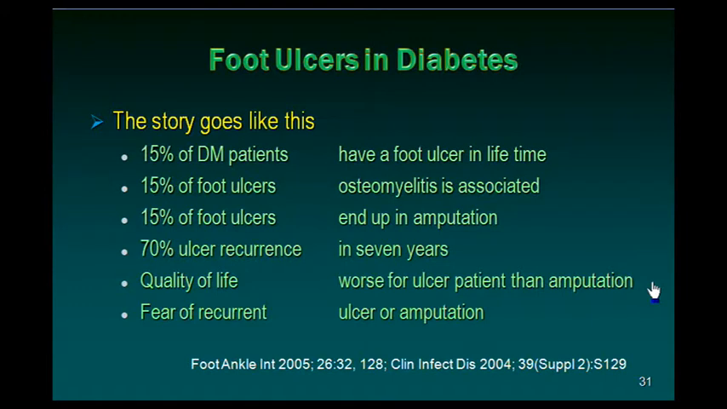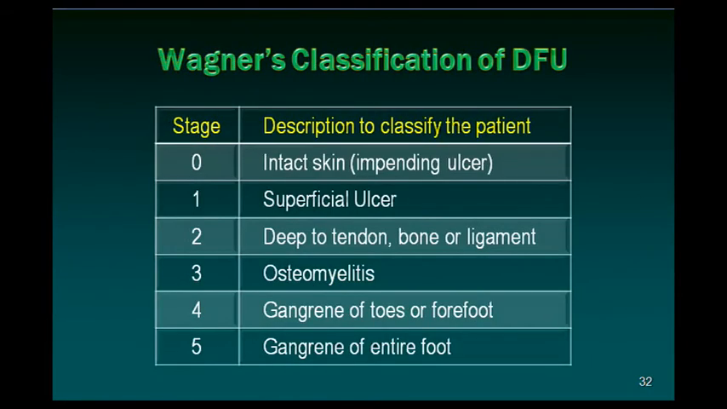The quality of life of a patient with foot ulcer is much worse than the quality of life of a patient after amputation, because the foot ulcer will lead to lots of problems like pain, and sometimes infection, cellulitis, and other complications of foot ulcer. Sometimes amputation might seem to be better than the foot ulcer itself. That doesn't mean that we should amputate all foot ulcers. We should heal the foot ulcer and see it does not progress on to amputation. And again, patients with foot ulcer always have the fear of recurrent ulcers or amputation.